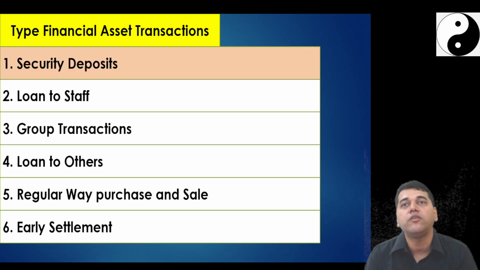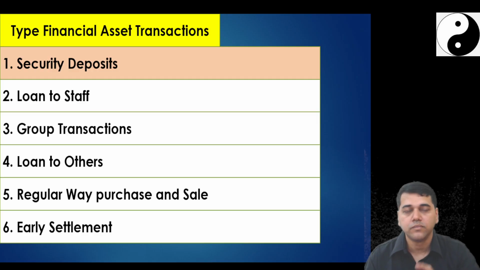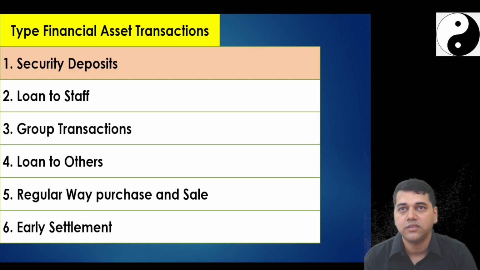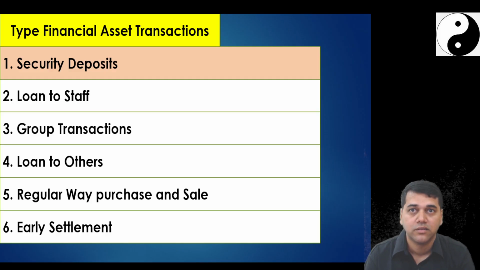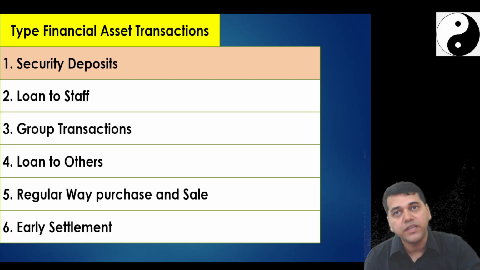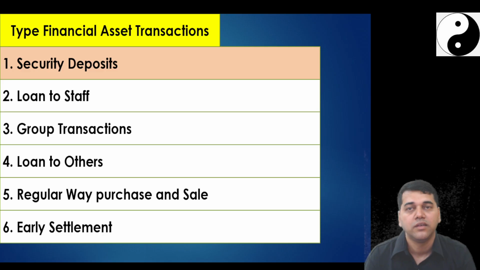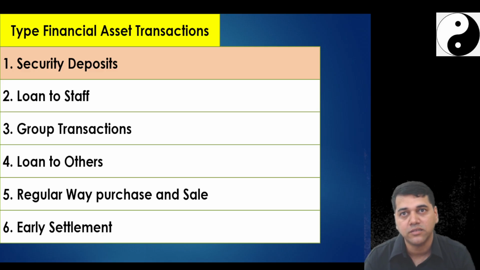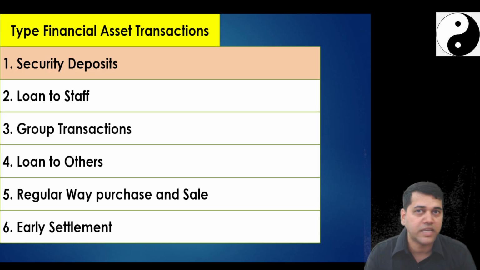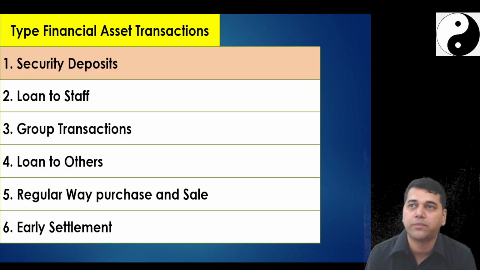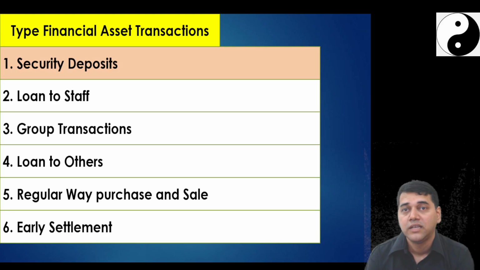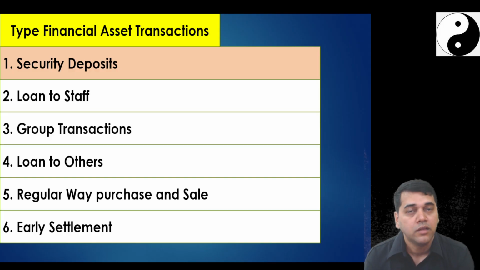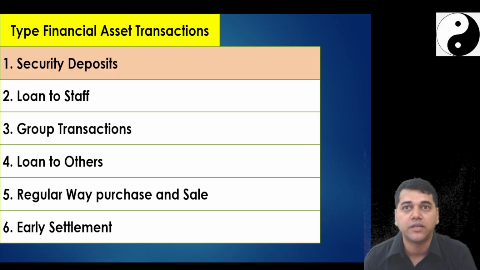Scope tells what is included and what is not included. Say, for example, you have taken premises on lease. You cannot cancel that lease for the next 10 years. Every year you have to pay 1 lakh rupees as lease rent. Do you have a contractual obligation to pay cash? Can you avoid it? For the next 10 years, whether you use the premises or not, you cannot cancel that lease and have to pay. So what will you say? You say it's a financial liability.